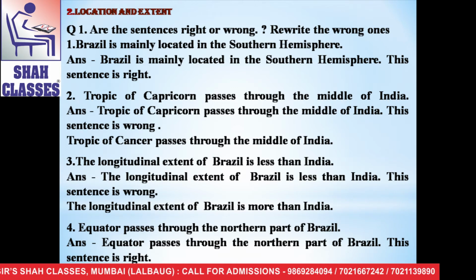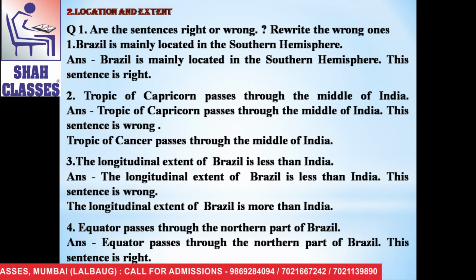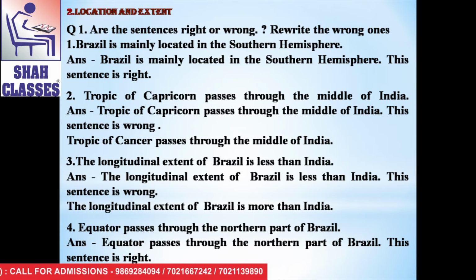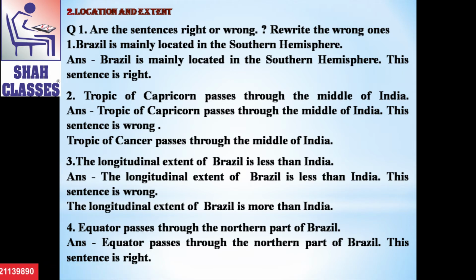Now the fifth sentence is Brazil has a coastline along the Pacific Ocean. The answer is Brazil has a coastline along the Pacific Ocean. This sentence is wrong. The right sentence is Brazil has a coastline along the Atlantic Ocean.